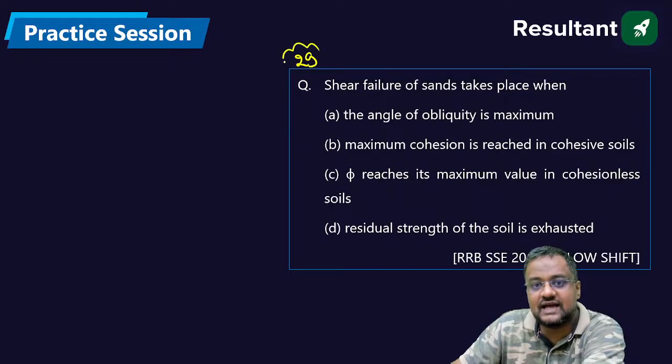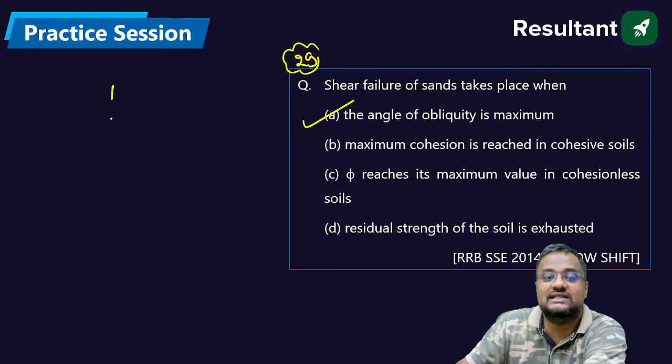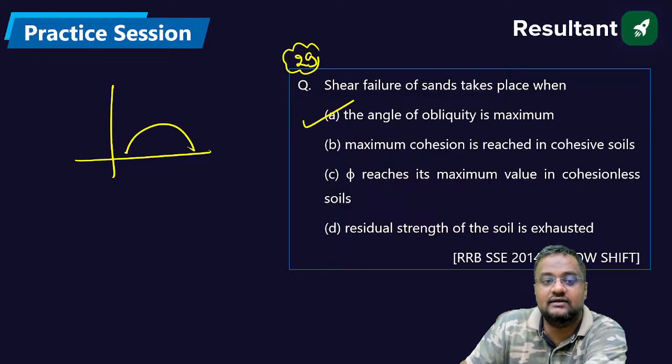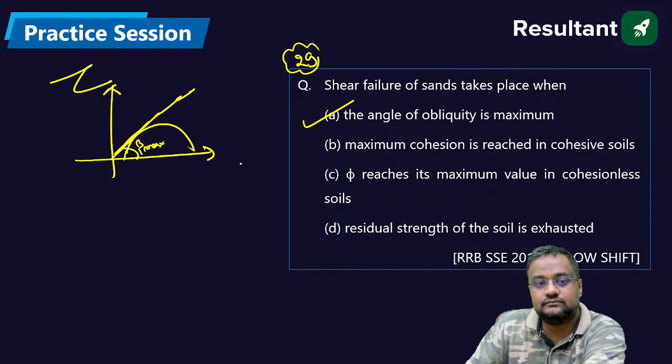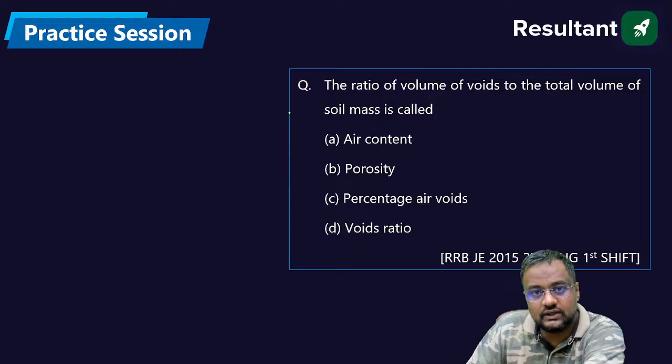Shear failure of sand takes place when the angle of obliquity is maximum. You have seen that for sand, this kind of failure envelope develops, and this is beta max. This is beta max.